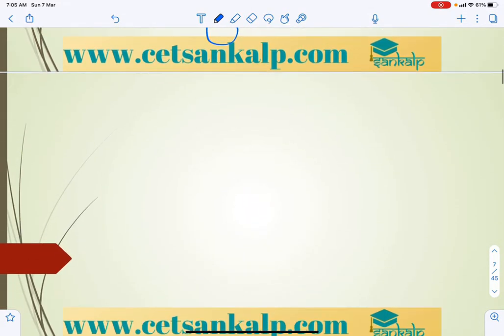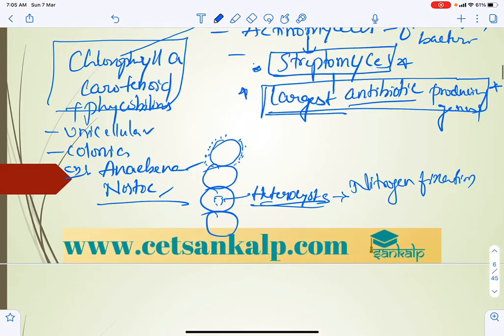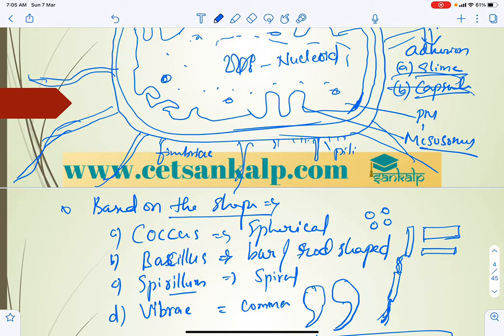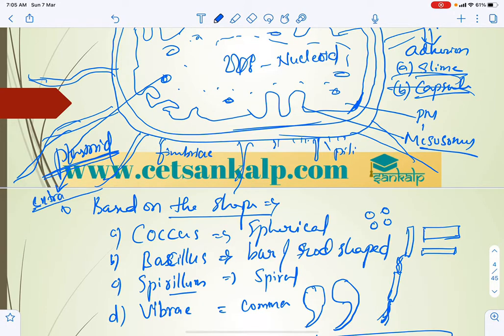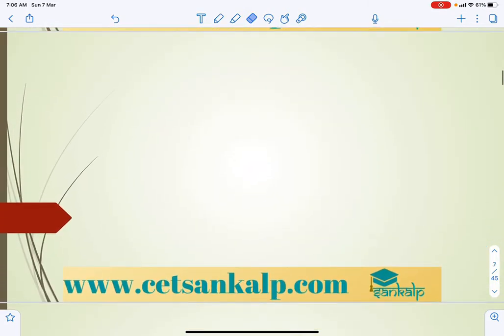Right, and the next kingdom is Protista. Before going to that, there we mentioned Mycoplasma. Here, plasmids are extracellular, outside the cell, extrachromosomal components which help in replication.